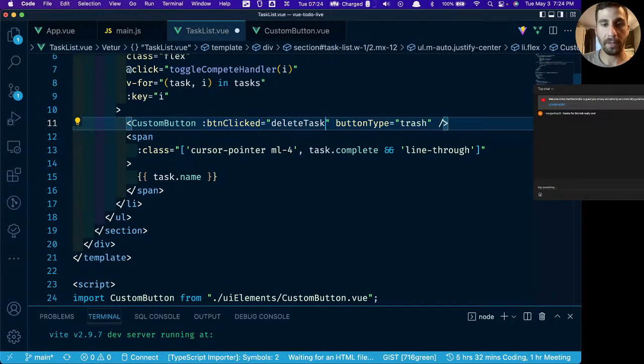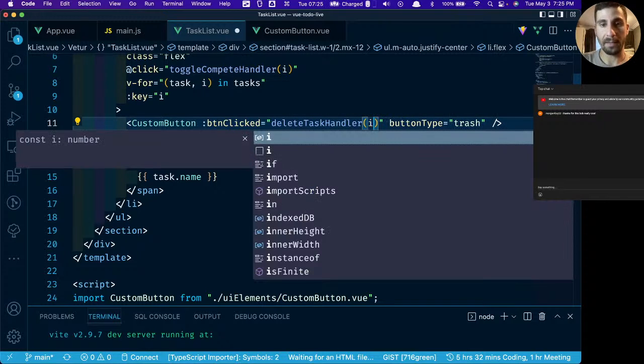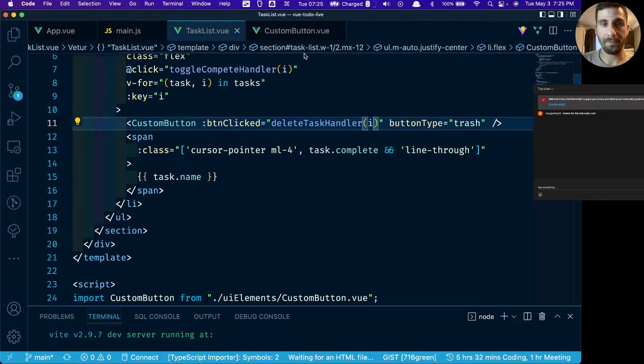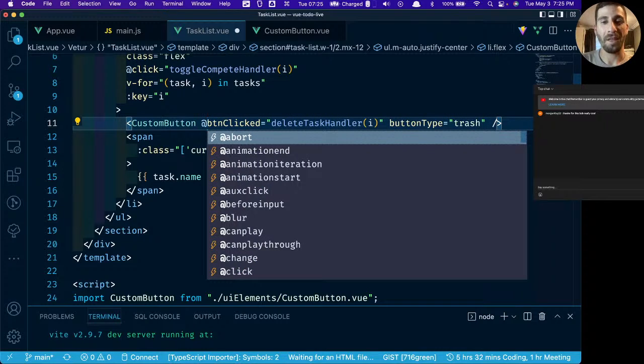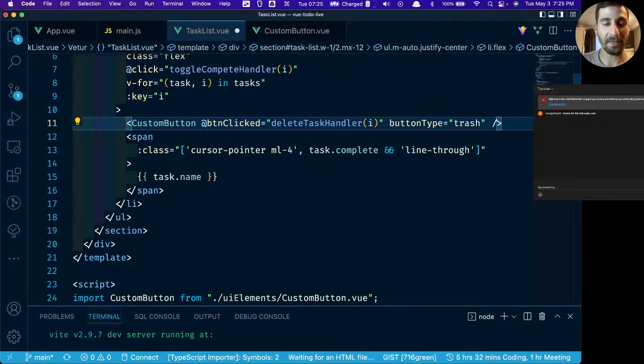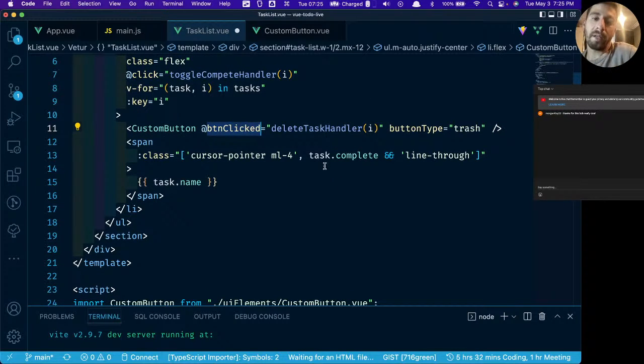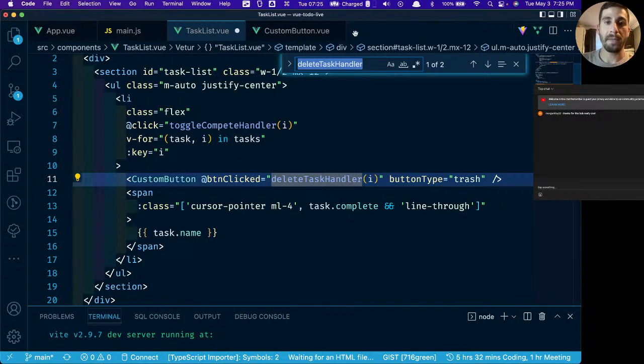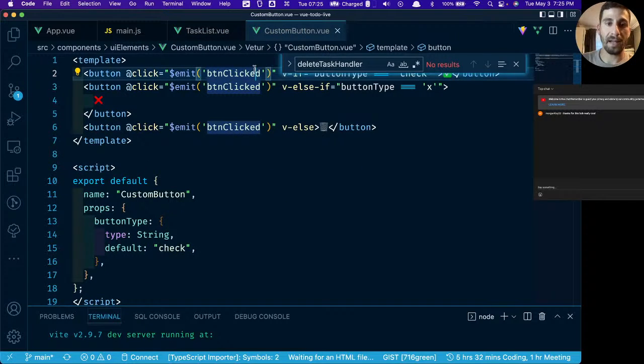All right, so when the button is clicked, we're going to call it delete task handler, and we're going to pass in the index to this delete task handler. So again, good for any of you that caught that, because I definitely screwed up by binding it. We don't want to bind it. We want to add an event listener, which is with the @ symbol. So when button clicked is emitted, then it's going to call delete task handler with the index of I, which means that we need to pass the index in here.